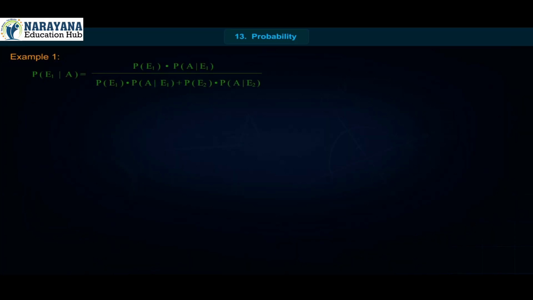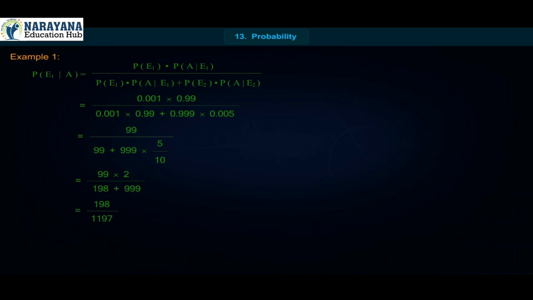P of E1 by A is equal to P of E1 into P of A by E1 upon P of E1 into P of A by E1 plus P of E2 into P of A by E2 is equal to 0.001 into 0.99 upon 0.001 into 0.99 plus 0.999 into 0.005 is equal to 99 upon 99 plus 999 into 5 upon 10 is equal to 99 into 2 upon 198 plus 999 is equal to 198 upon 1197 is equal to 22 upon 133.